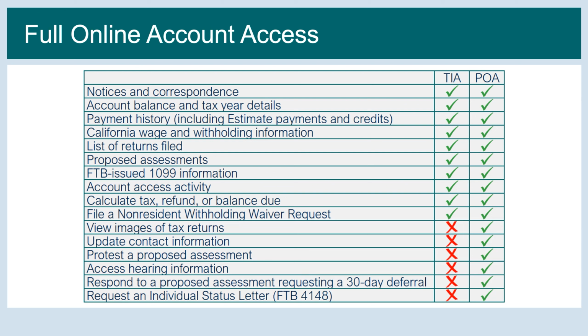Full online account access allows a greater level of access to a taxpayer's account information, so full online access must be approved by the taxpayer. A tax professional with full online access can do everything that a tax professional with limited access can do, but they can also view additional tax information and take additional actions. The information and actions available to them are based on whether they have a TIA or POA relationship with the taxpayer, as well as what years they have been authorized to access.